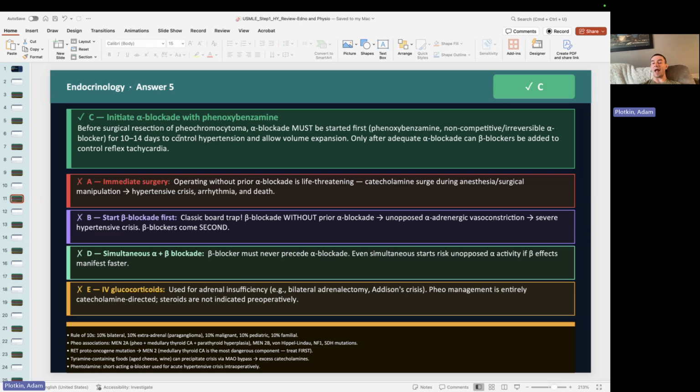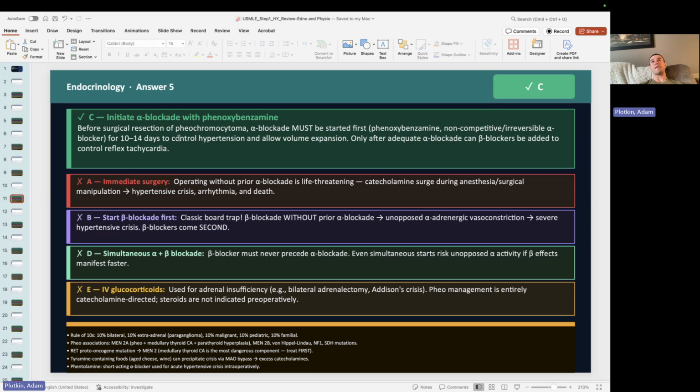So what we do is we give alpha blockade first, okay? We usually do that for about 10 to 14 days, and then we reassess their blood pressure. If their blood pressure is still not under control, we can add on a beta blocker. If it's relatively under control, then it might be safe to go do surgery, okay?